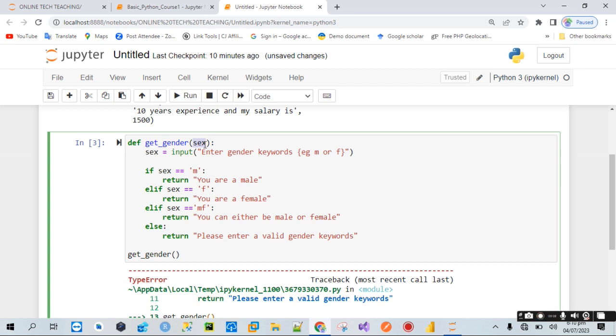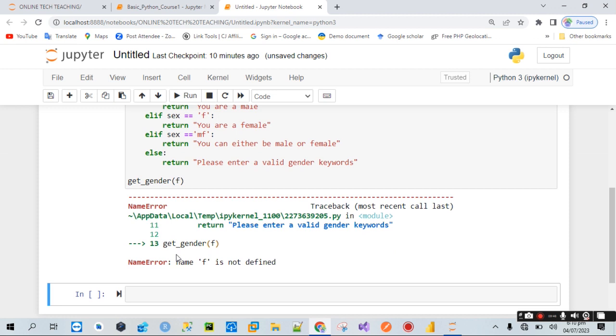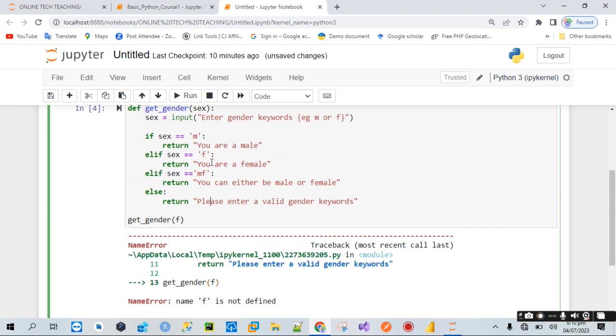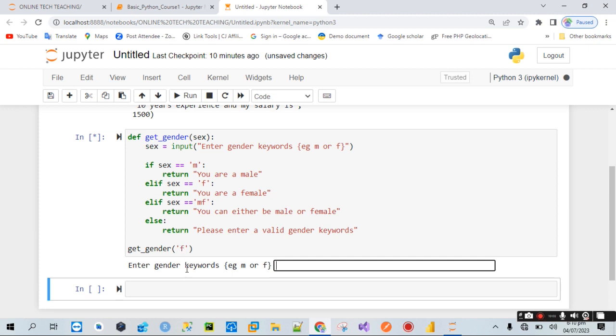Sex. Okay, so what we're going to do now, if I come here and say f and I run the code, what did it show? Is this showing what? An error. Why is this showing an error? Okay, let's look at the code critically. We have to make it a string because it should be a string. Okay, enter keywords, e.g. M or F.